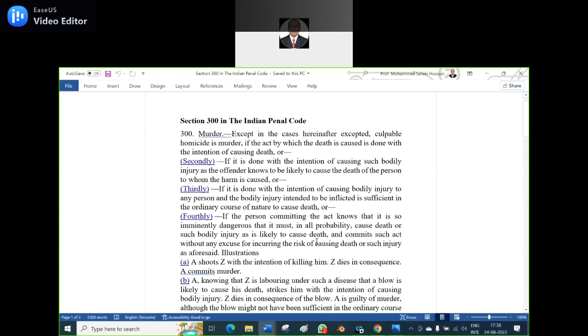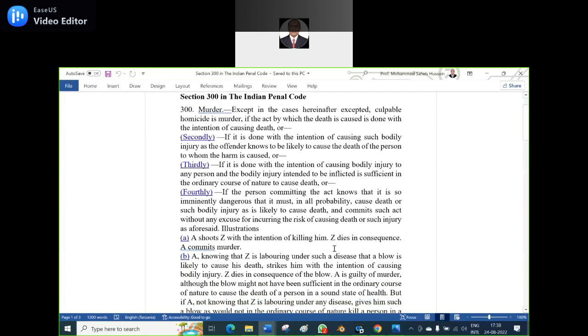If the person committing the act knows that it is so imminently dangerous that it must, in all probability, cause death or such bodily injury as is likely to cause death, and commits such an act without any excuse for incurring the risk of causing death or such injury as aforesaid. Illustration.